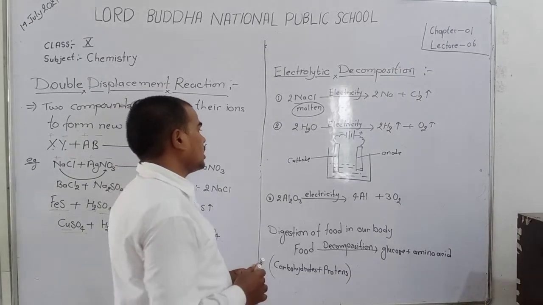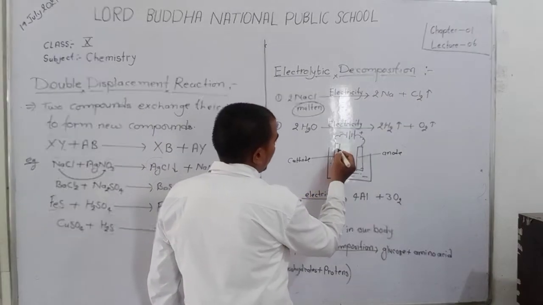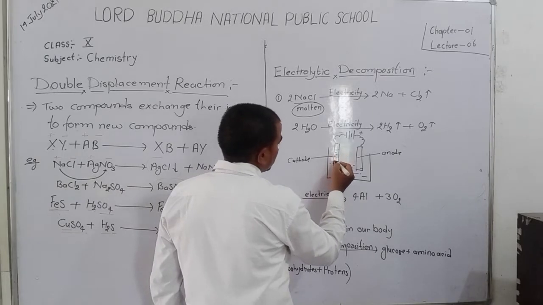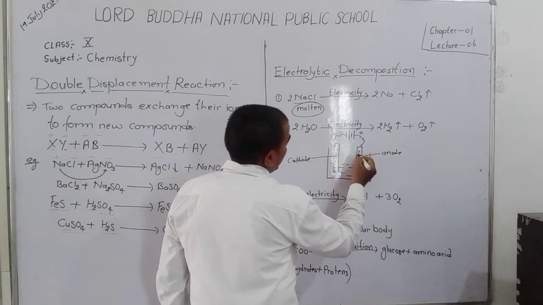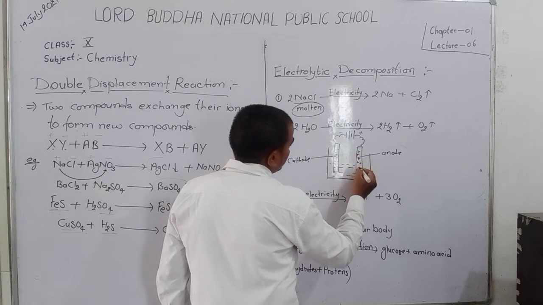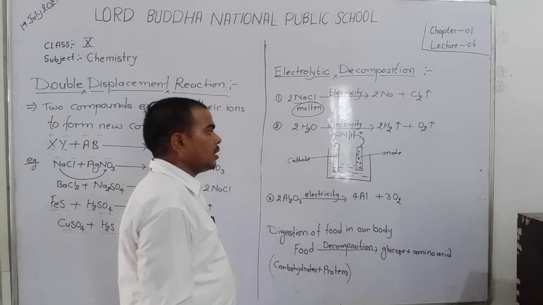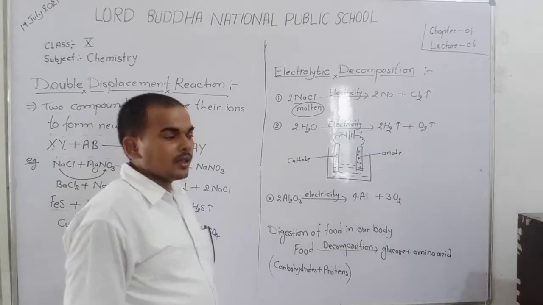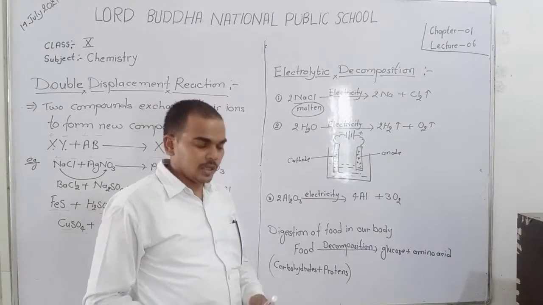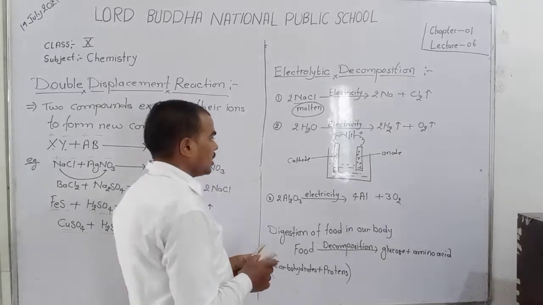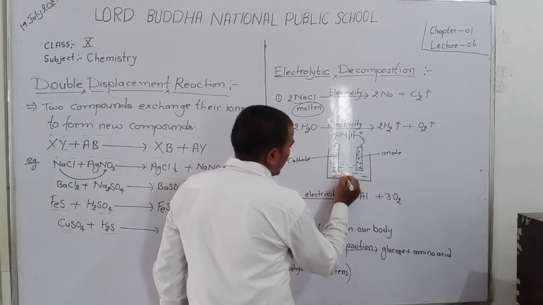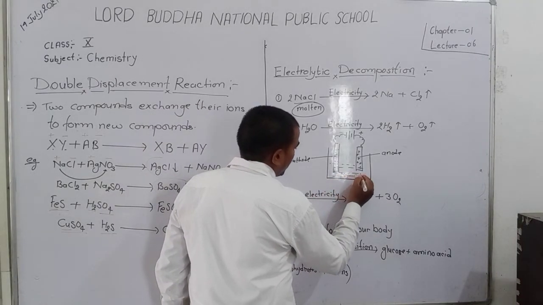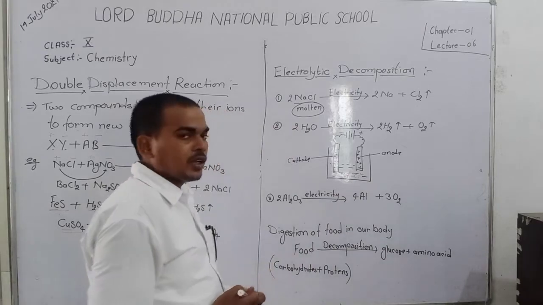Dear student, in the cathode rod negative charge and in the anode rod positive charge is present. When you apply electric current in the molten NaCl, NaCl converts into Na plus and Cl minus.